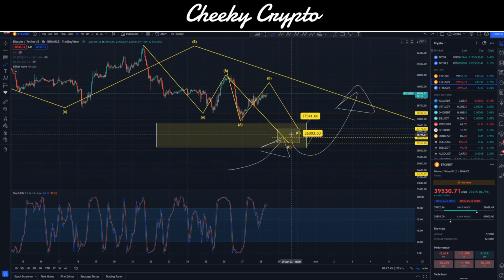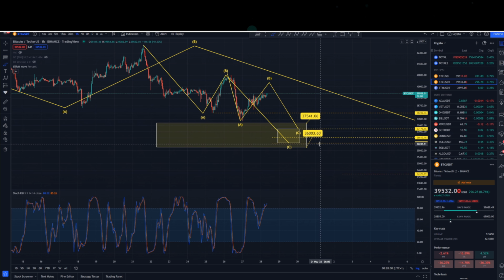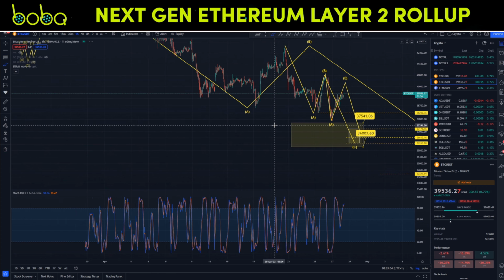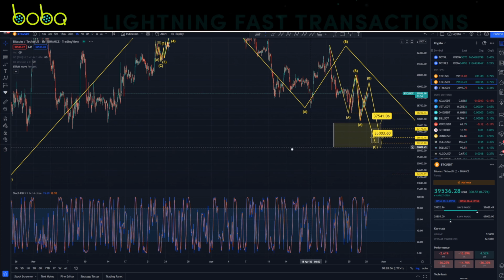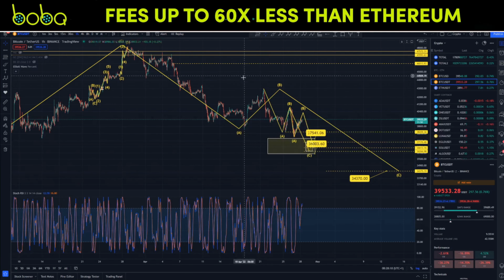thinking about what's going to happen to Bitcoin, but also what's going to happen potentially to the altcoins, because when Bitcoin comes down here, we do expect the altcoins to bleed out, and when Bitcoin moves up, we do expect some recovery in those altcoins. So there's going to be some opportunities, but what we don't know is how high this is going to move afterwards, because what we've actually got going on is a slightly deeper corrective move, right? Still talking about $34,000. It hasn't really overly changed much.